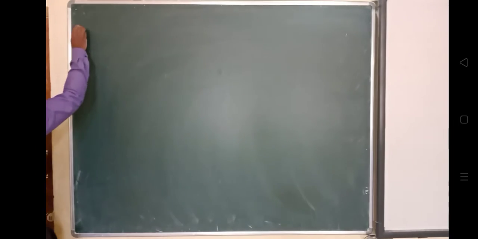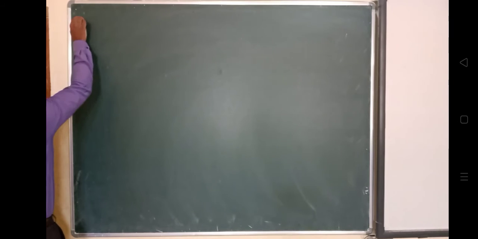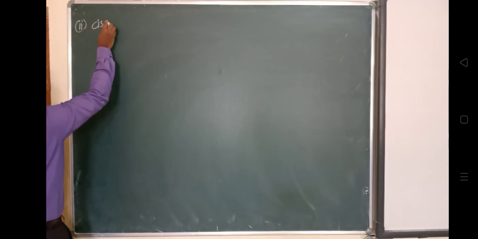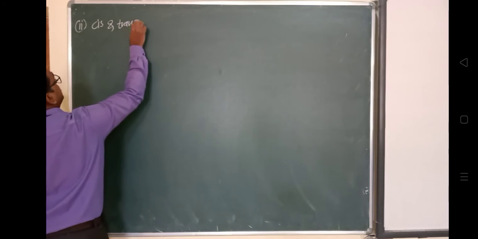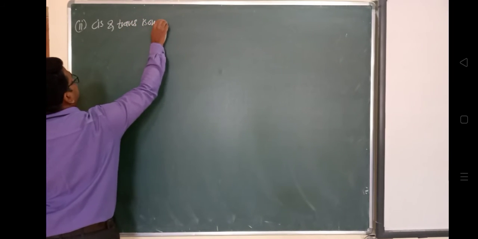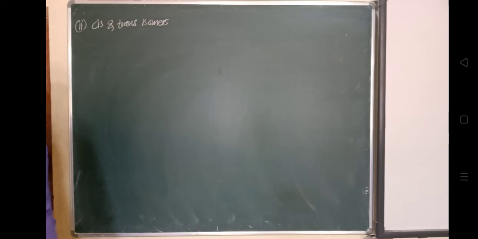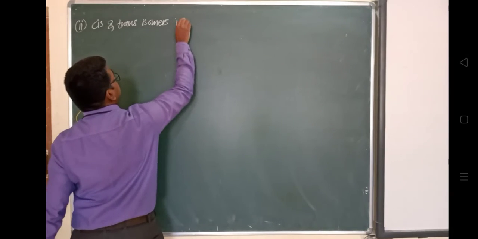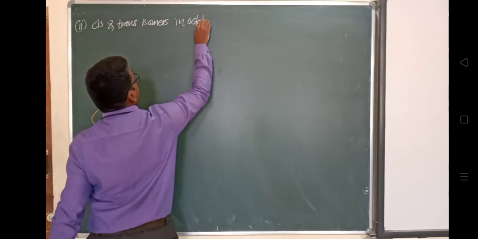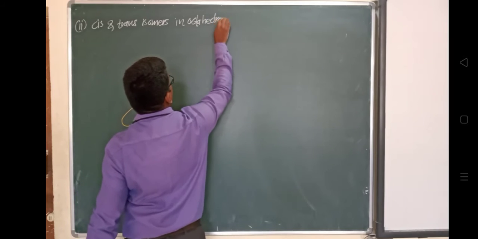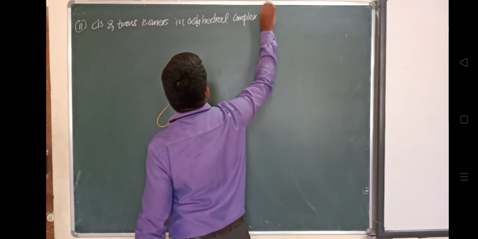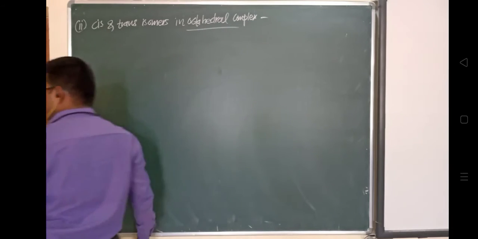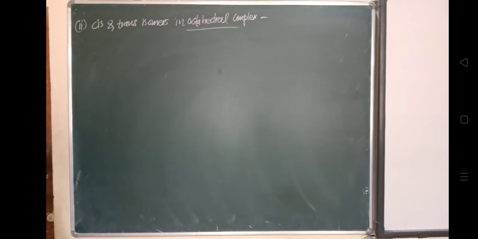The second in that category is cis and trans isomers in octahedral complexes. In case of square planar we have seen it; now we'll see octahedral complexes.